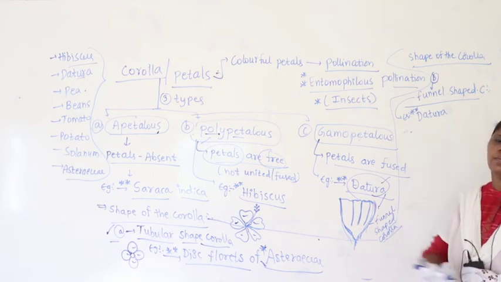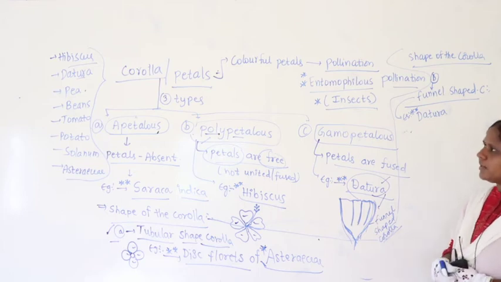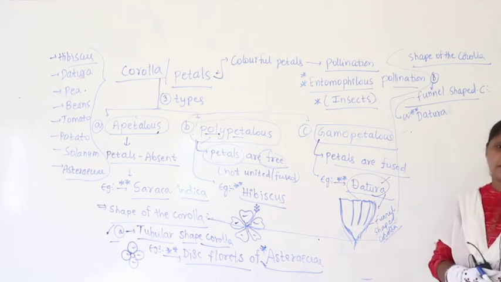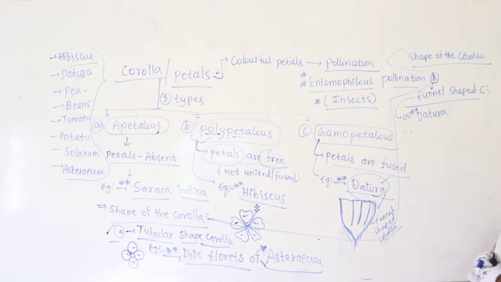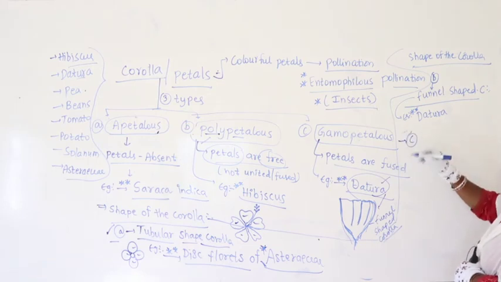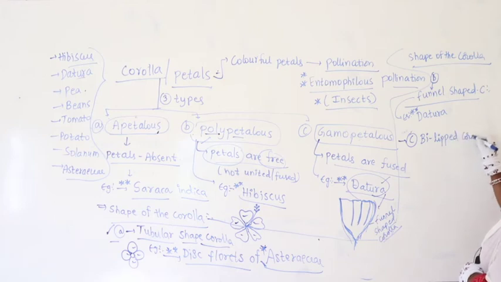The more practice you make for remembering examples, in that way you can attend the questions, even if the questions are intertwisted or interconnected with other chapters, right? Now, apart from this, we even can take another shape. We see a bilipped shape corolla.